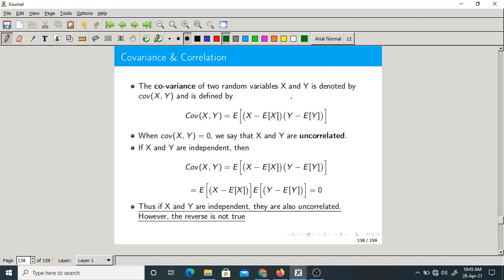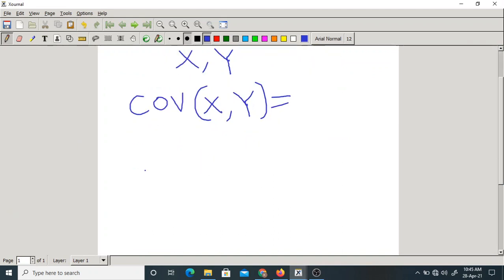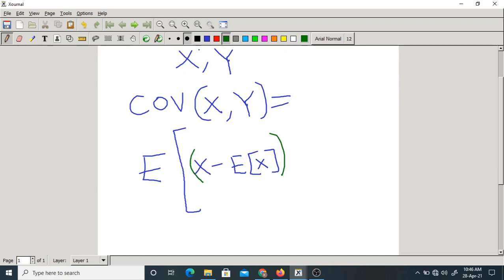The covariance of two random variables x and y is denoted like this, and is defined by expectation of x minus expectation of x into y minus expectation of y. So read it very carefully. It is defined as expectation of x minus expectation of x, bracket, into y minus expectation of y.